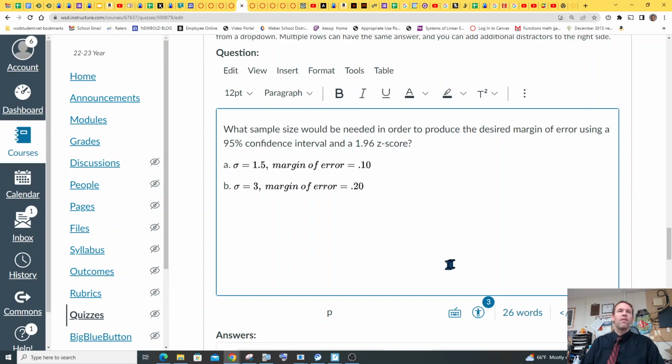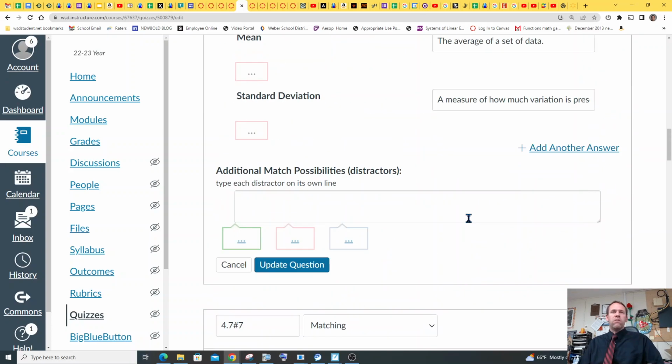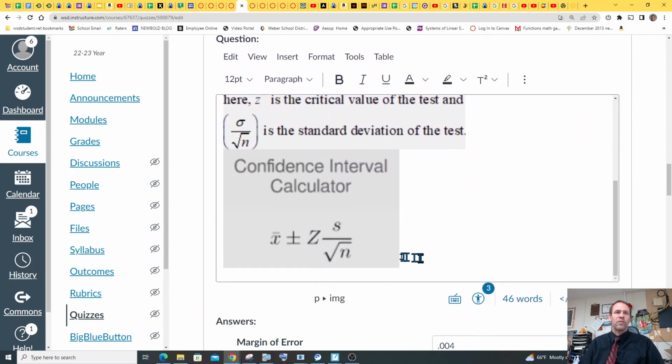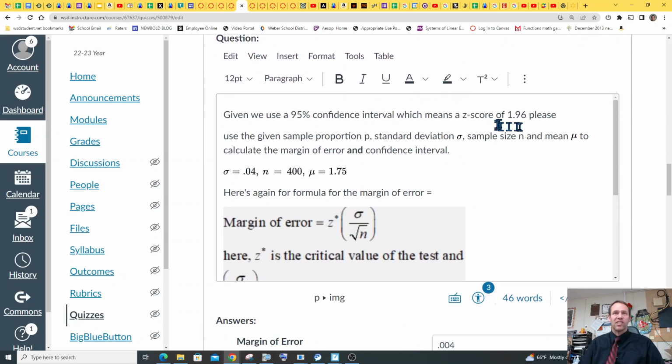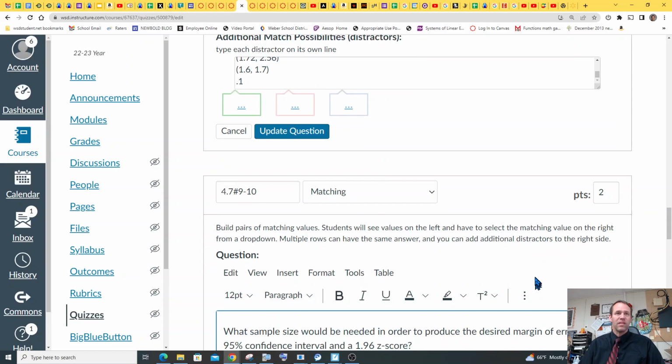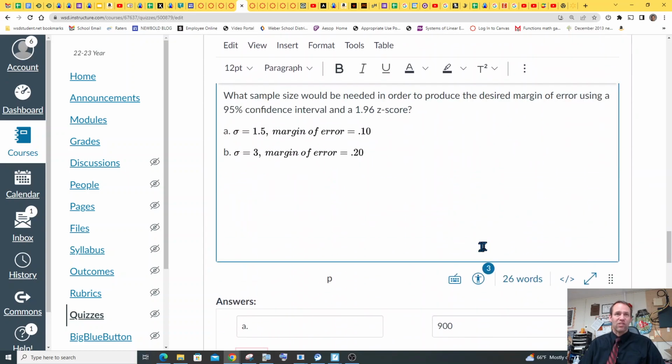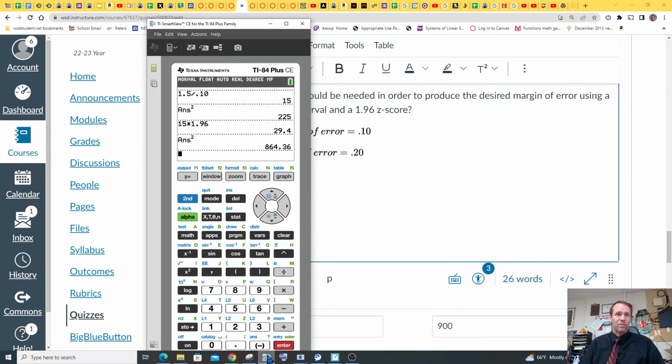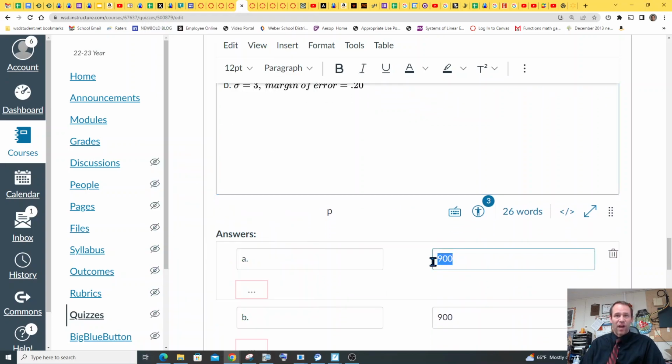Don't forget the formula. So we go up here, it tells us the formula, and we've been using a z-score of 1.96. I'm pretty sure we'll just use this and round up to 900, which is lame, because I'd really like it to be 864.36, maybe round that up to 865, which would be better.